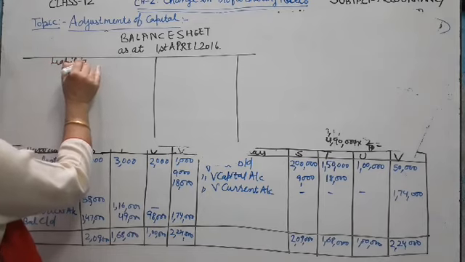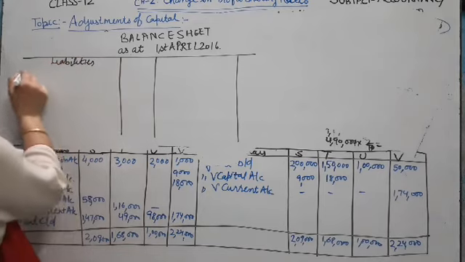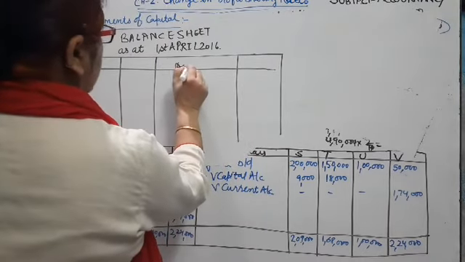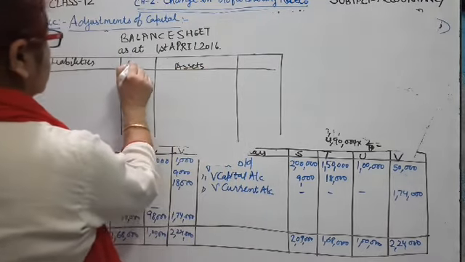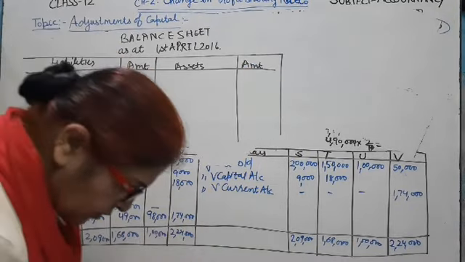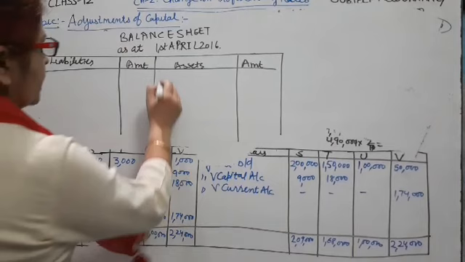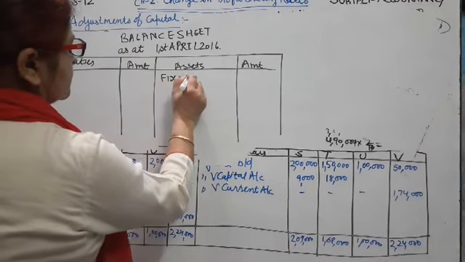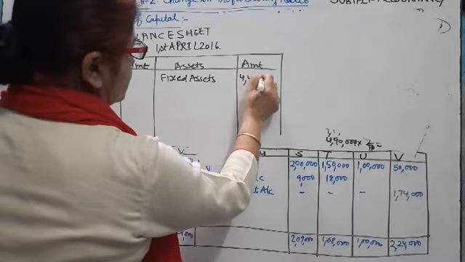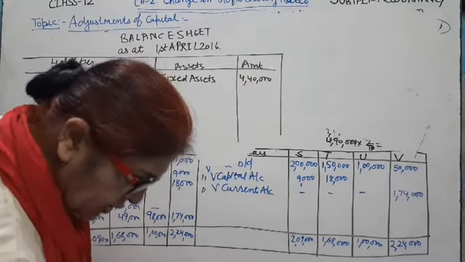Liabilities, assets. Fixed assets is equal to 4,40,000. Current assets